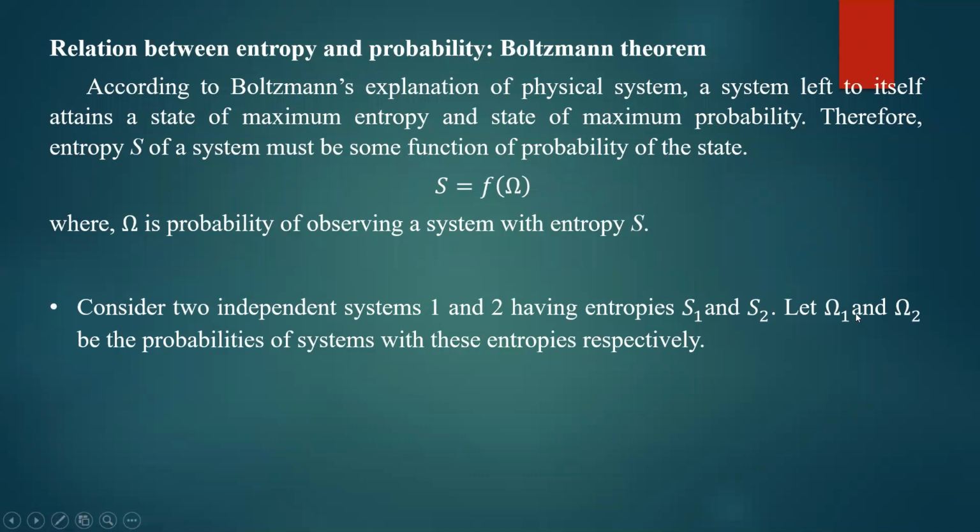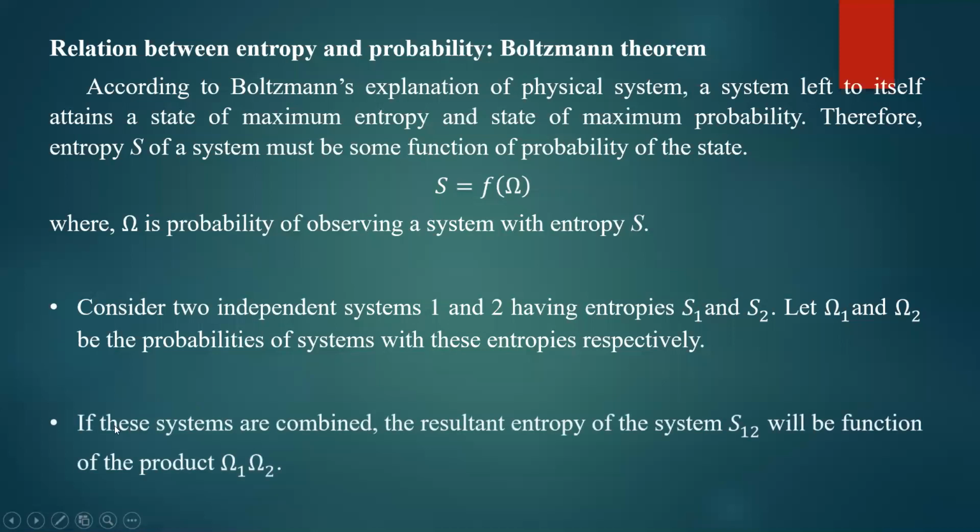That is, omega 1 is the thermodynamic probability of system 1, omega 2 is the thermodynamic probability of system 2. Okay, so S1 and S2 are the entropies, omega 1 and omega 2 are the thermodynamic probabilities of systems 1 and 2.